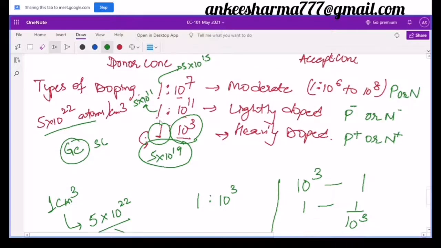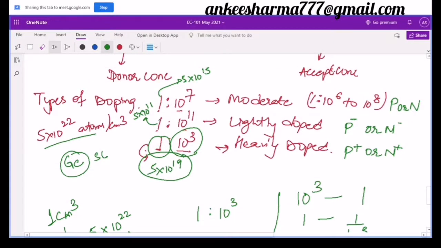So this is what I have calculated here for every doping. For heavily doped it is 5 into 10^19. For moderately doped it is 5 into 10^15, and for lightly doped it is 5 into 10^11. It means my doping concentration has also changed with the type of the doping. और जितनी हैवी डोपिंग करेंगे उतनी ज़्यादा आपके इम्प्योरिटी एटम्स वहाँ पे मिलेंगे.